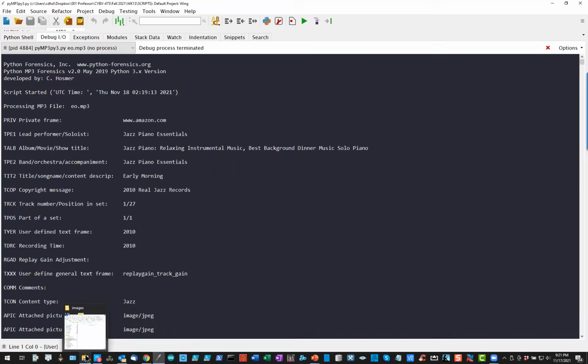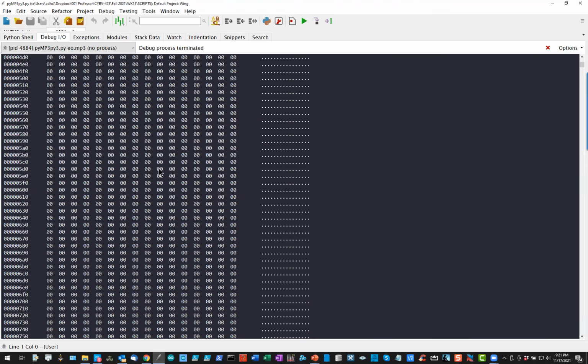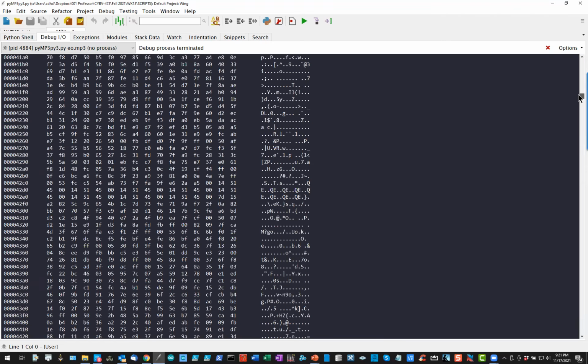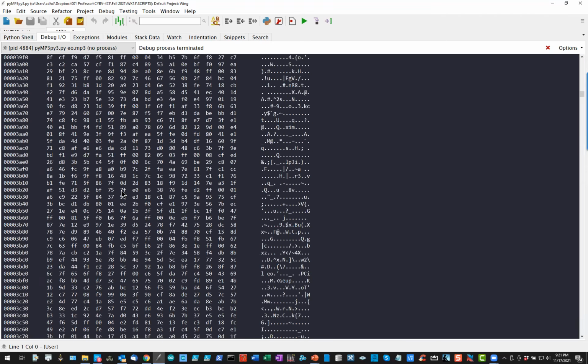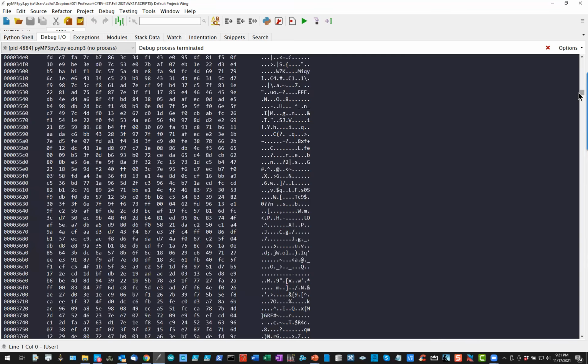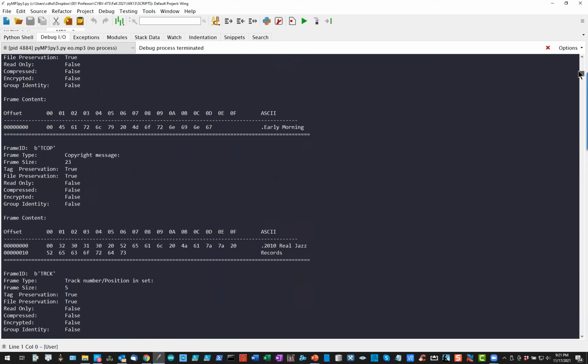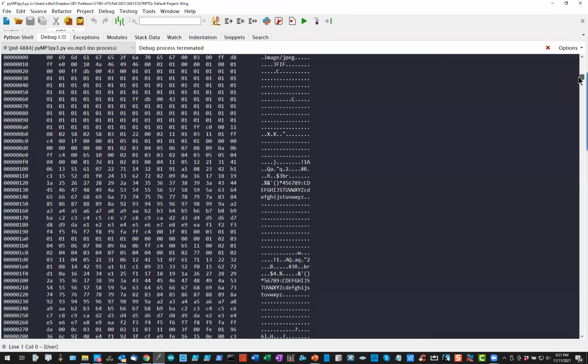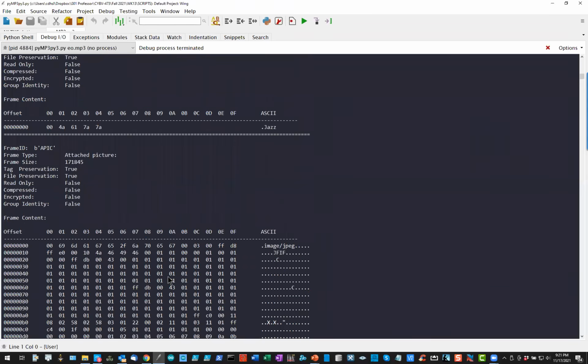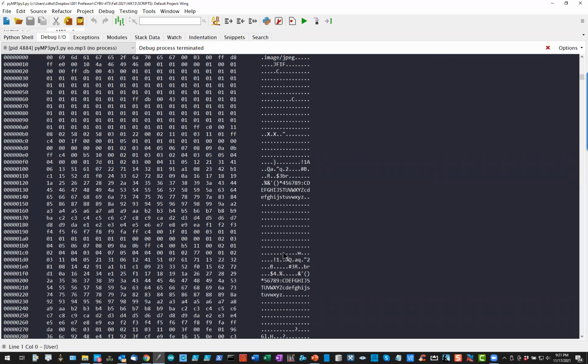The second thing is that when I ran this particular script, if I scroll down here a ways, part of what's in this script are all the images that I've carved out of the MP3 file. So again, I've done all the heavy lifting for you. This was one of the images that was carved out.